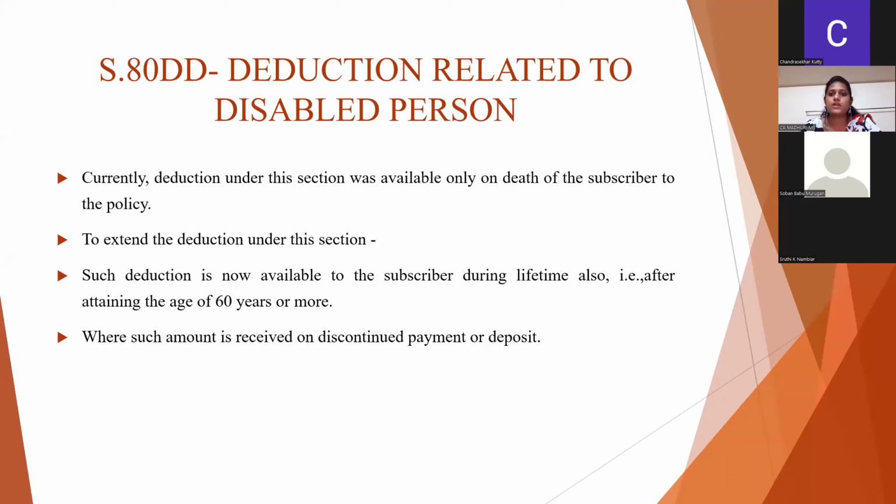This deduction was available only on death of such subscriber when the amount was realized. But now this finance bill has extended such benefit even if the assessee is alive and has attained the age of 60 years or more. This benefit is still available to the assessee without getting taxed.